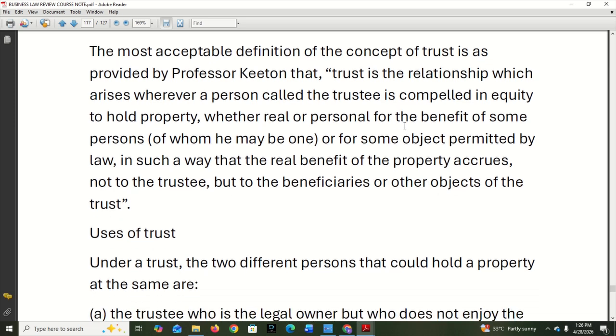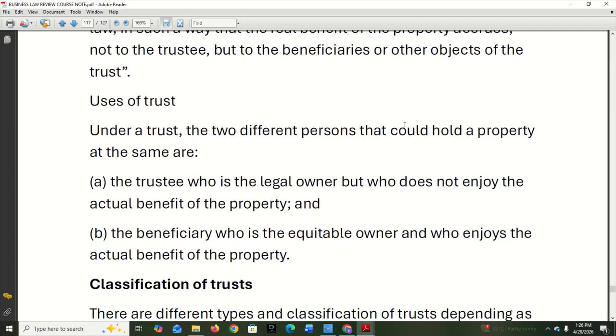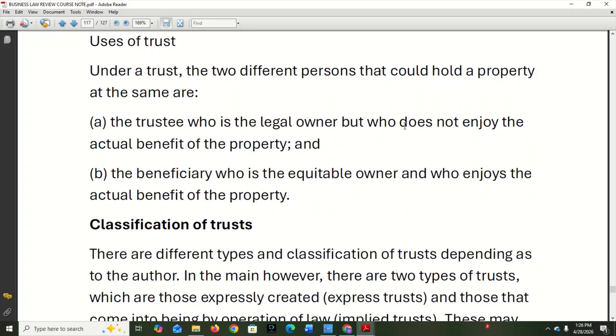Now, use of trust. Under a trust, two different persons could hold a property. One, the trustee. Trustee is the legal owner, but who does not enjoy the actual benefit of the property. That's that. Then the beneficiary, who is the equitable owner, enjoys the actual benefit of the property. Now, we have different types of trust.